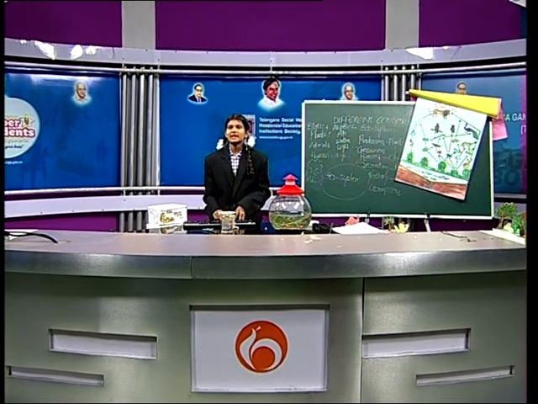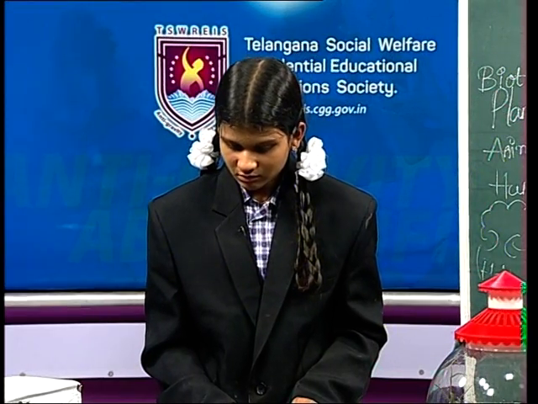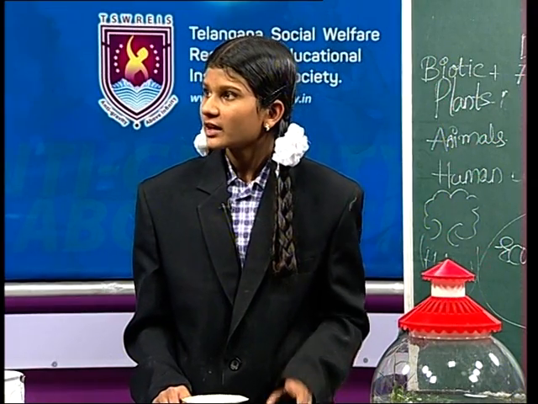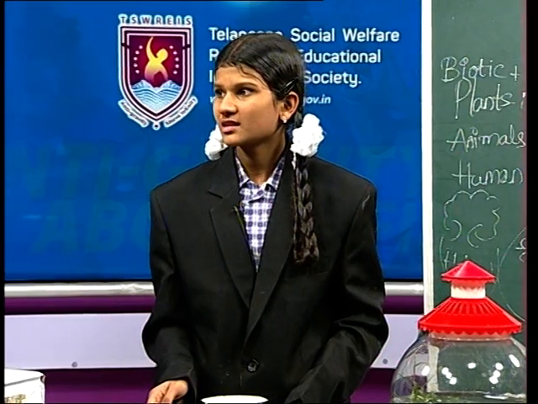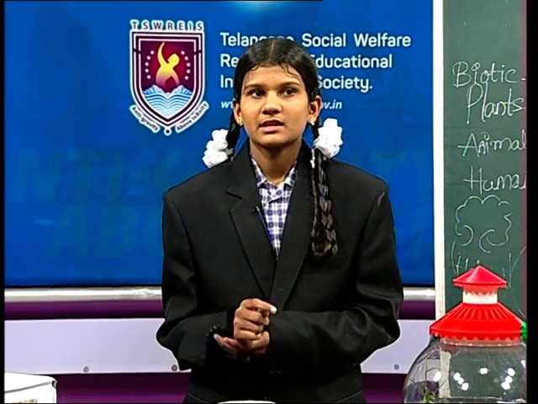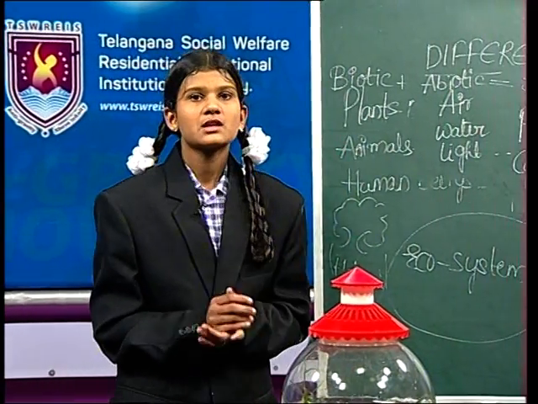Let us recapitulate it. So, now we learnt about types of ecosystems.